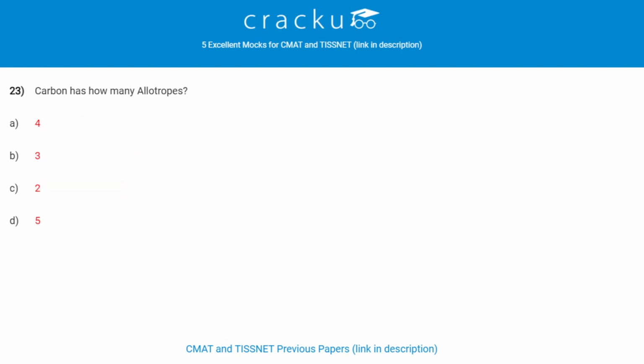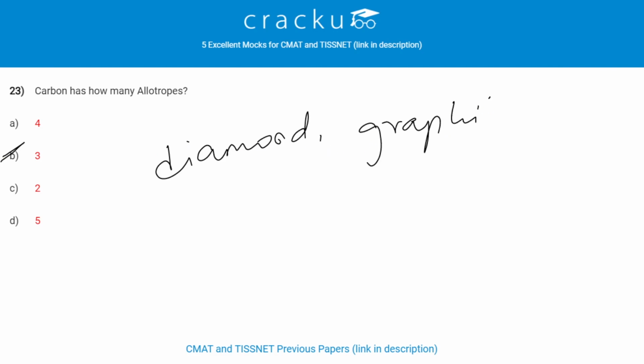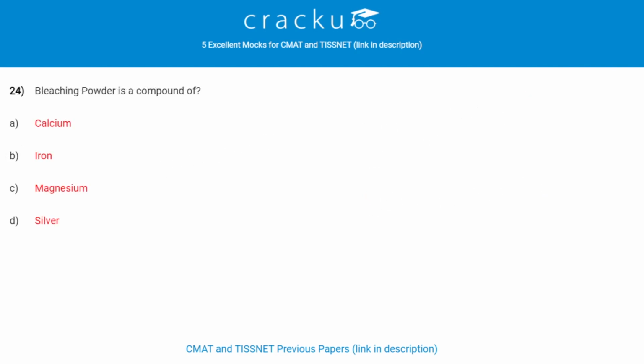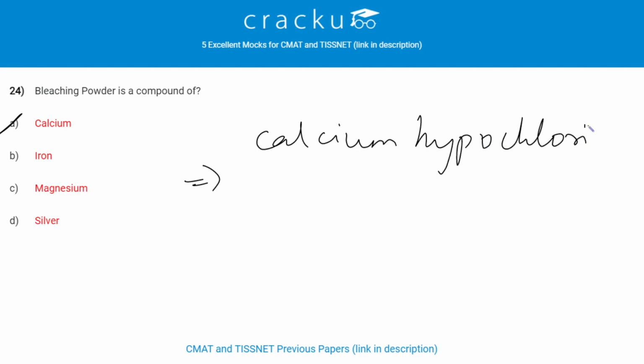Carbon has how many allotropes? Carbon has 3 allotropes, that is diamond, graphite and fullerenes. Bleaching powder is a compound of calcium. It is called as calcium hypochlorite. Formula is CaOCl2.